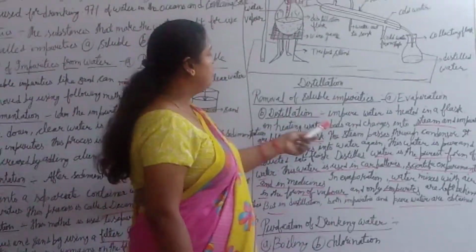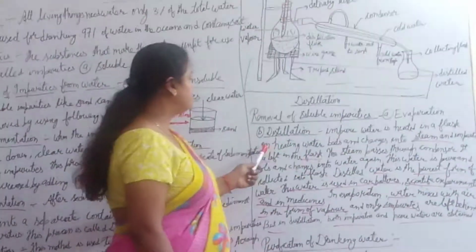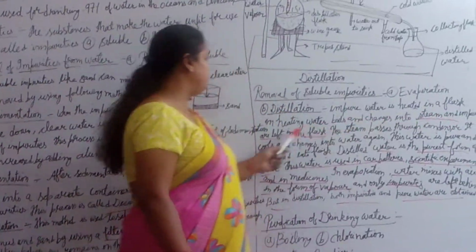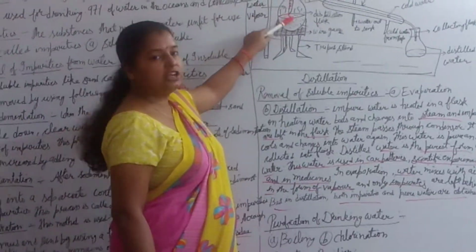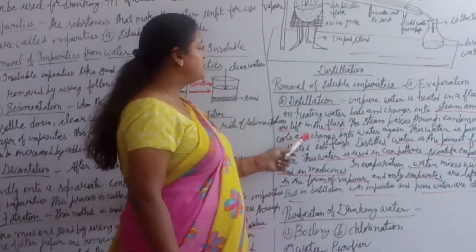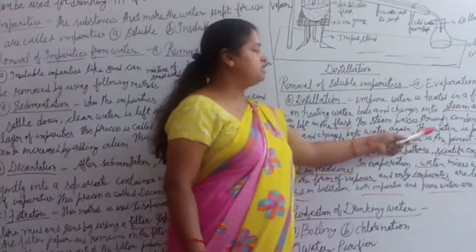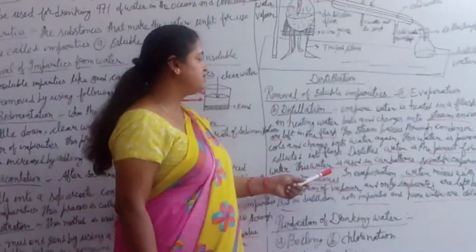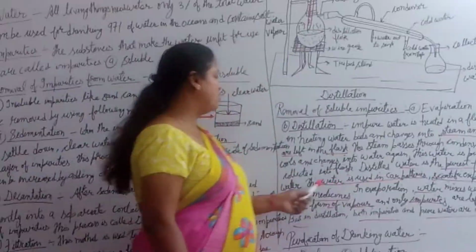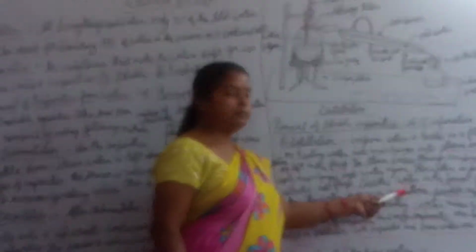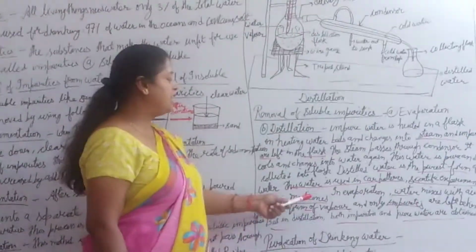Clear? Now, impure water is heated in a flask. On heating, water boils and changes into steam, and impurities are left in the flask. The steam passes through the condenser. It cools and changes into water. This water is pure and is collected in the flask. This is called distilled water. And distilled water is used in car batteries, scientific experiments, and in medicines.